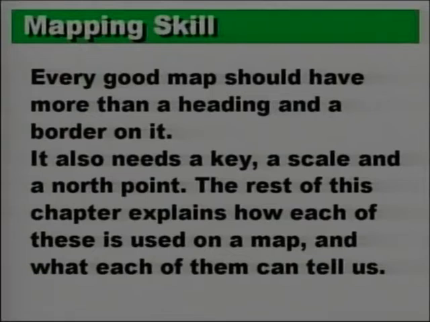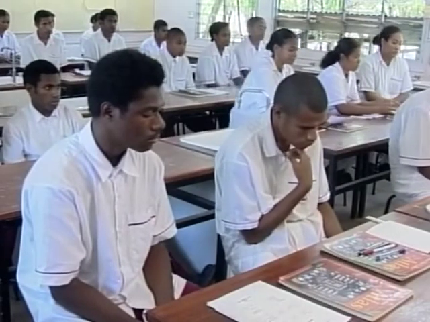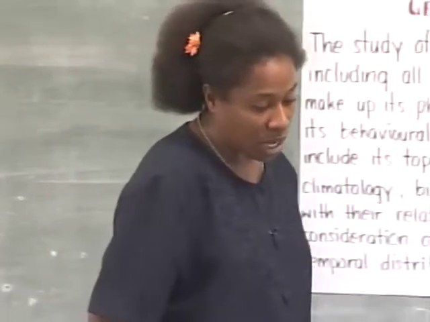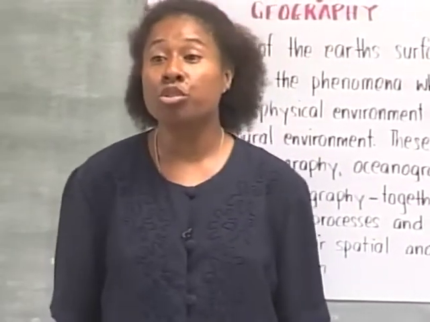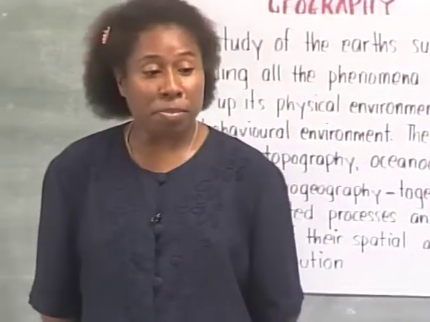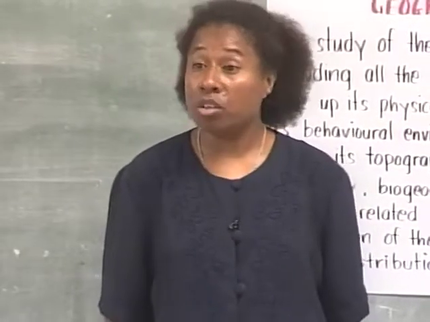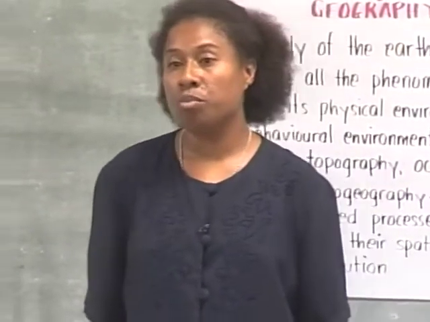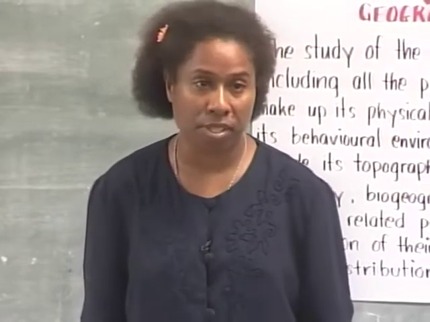Okay, so now we are moving to our lesson for today, and that is looking at mapping skills. I'd given you a handout prior, and I wanted you to read through that information. And our task today will be basically being able to use and identify symbols on maps. The maps that we are going to be using mainly in our skills work in geography are what we call topographic maps.